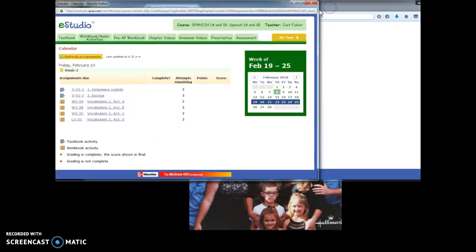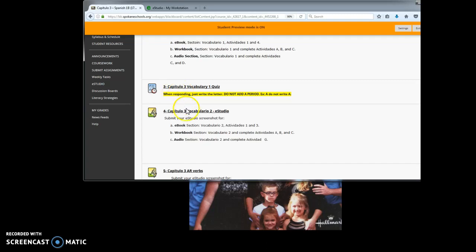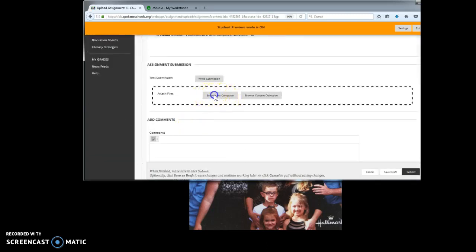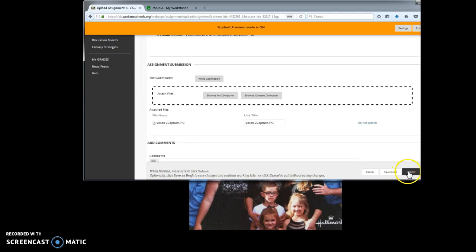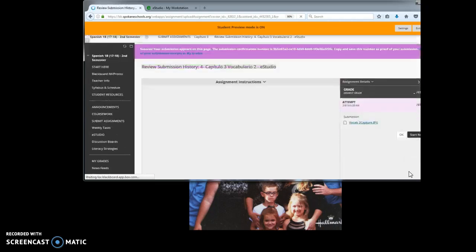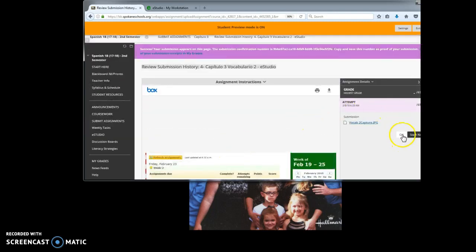I think the snipping tool is quite easy. Go to vocab 2, browse my computer, vocab 2, open, and submit. And there you go. And then it shows up right there. And then you can hit OK and submit it.